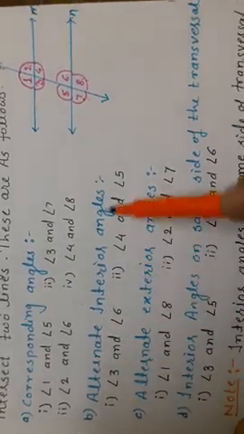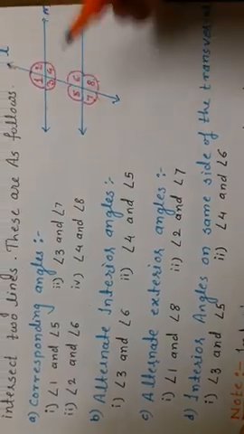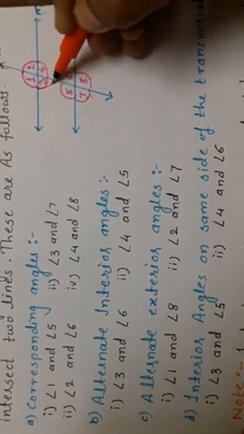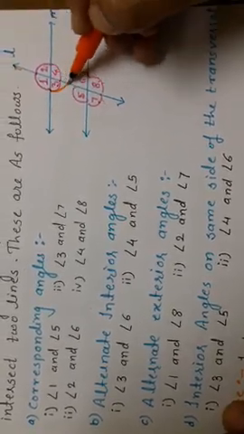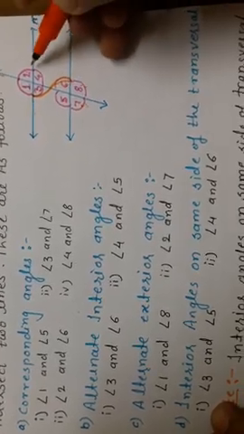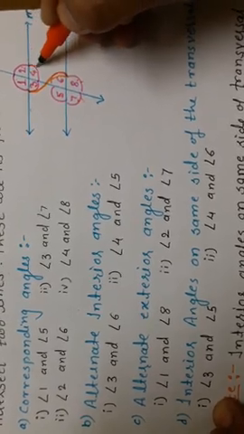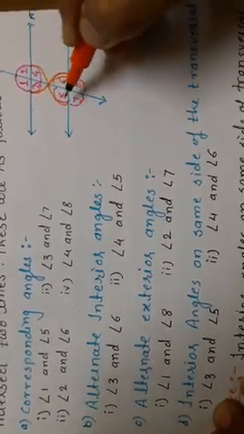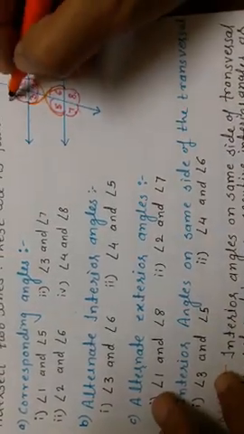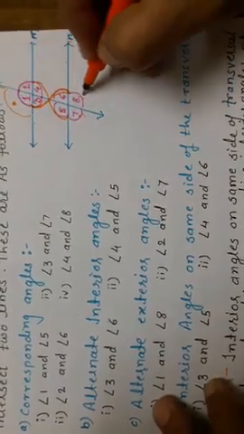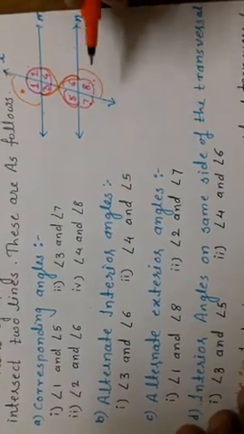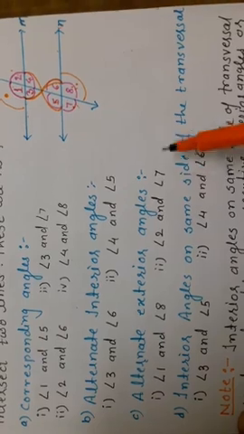Next is alternate interior angles. Alternate interior means inside the lines: angle 3 with angle 6. Are you finding these form the shape of an S? That's why 3 and 6 are alternate interior angles, and angles 4 and 5 are alternate interior angles. Now alternate exterior angles: angle 1 with angle 8 is one pair of alternate exterior angles. Angle 2 and angle 7 are another pair of alternate exterior angles.